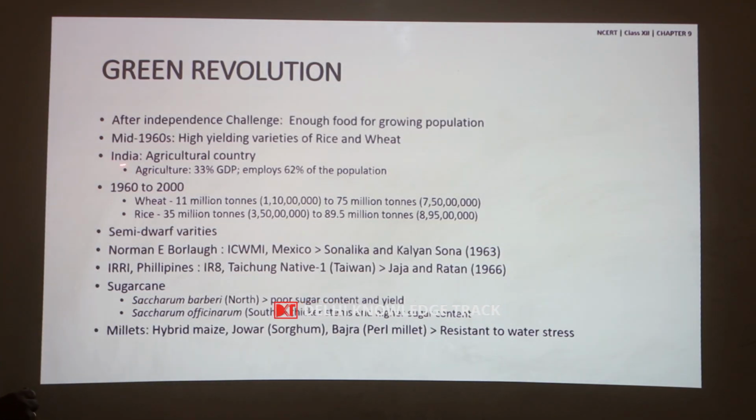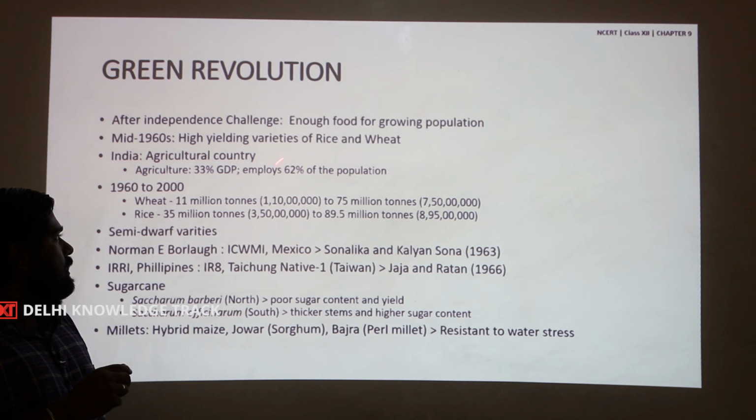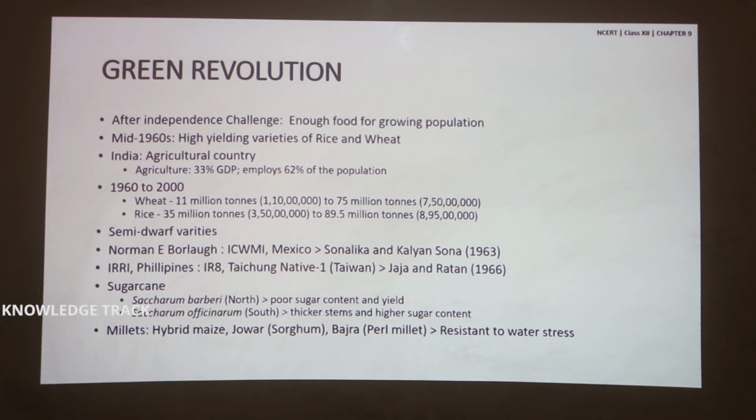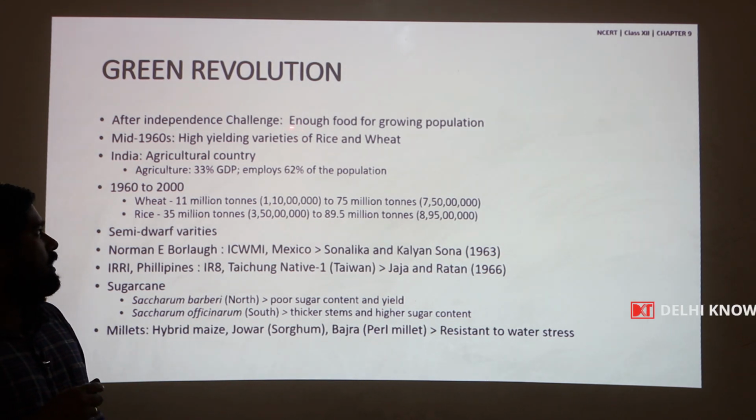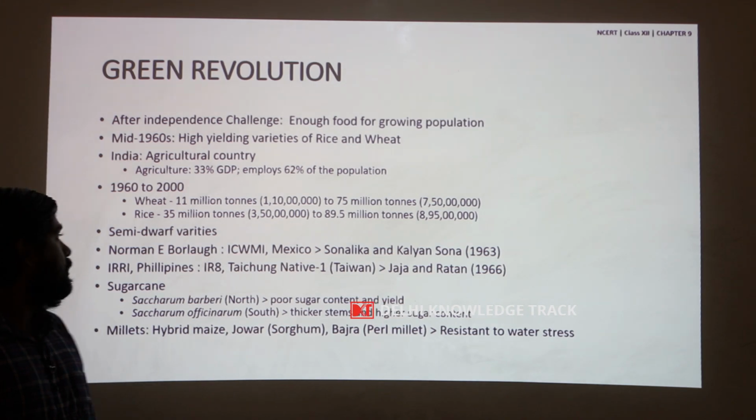Today, India is an agricultural country, with agriculture contributing 33% to the GDP and employing nearly 62% of the Indian population.